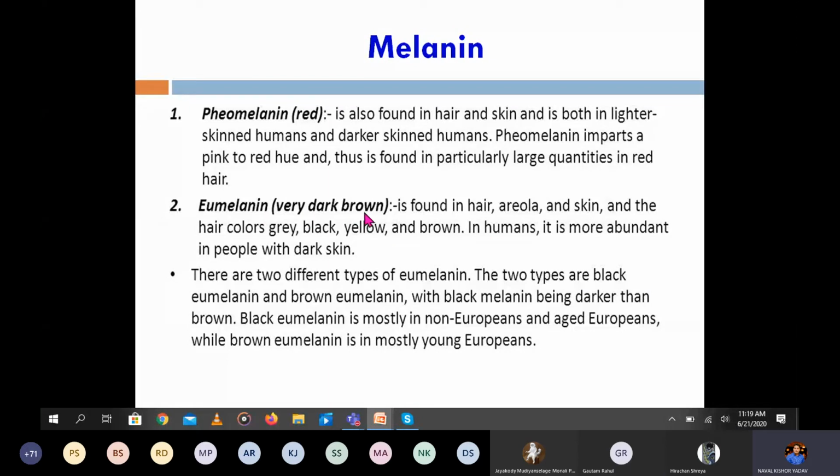So eumelanin is a very dark brown pigment found in the hair and skin. The color is gray, black, yellow, or brown. It is more abundant in people with dark skin. This eumelanin is of two types, black eumelanin and brown eumelanin, with the black being darker than the brown. Black eumelanin is mostly in non-European and East European people, and brown eumelanin is mainly found in young Europeans.